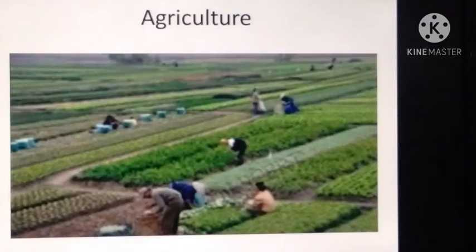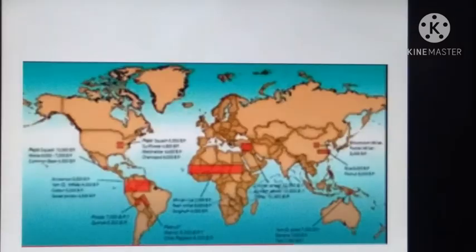And the next one is agriculture. The least proportion of the total workforce is engaged in agriculture. America's agriculture is the most productive in the world. Extensive agriculture system is practiced in Canada and USA. Both Canada and USA are major exporters of wheat compared to the other countries of the world.